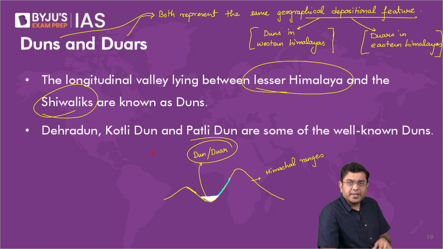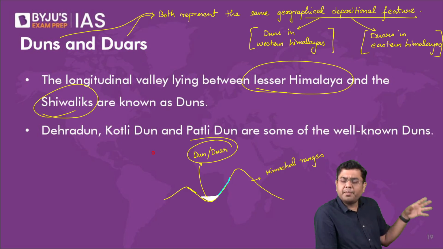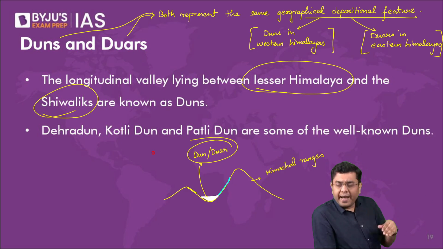I will repeat it again. These are localized deposits which are created between the region of the Himachal and the Shivalik. Earlier, before the folding of the Shivalik, you had many small streams, small rivers which would flow from the region of the Himachal into the plains. Now, in certain areas, the folding of the Shivalik managed to block these small rivers, not the large rivers.